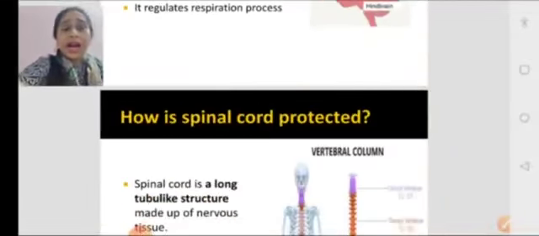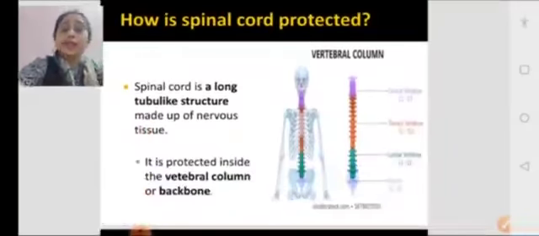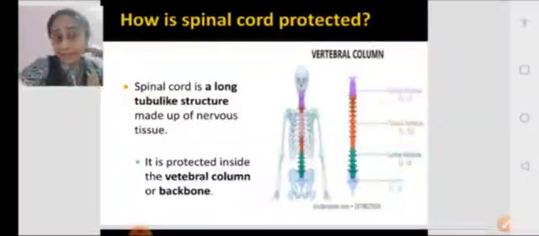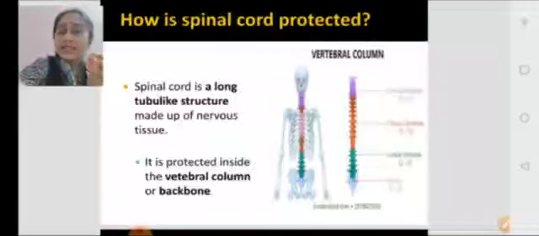Next we will move to the topic: how is the spinal cord protected? Protection of the spinal cord. So what is a spinal cord? Again, I will repeat. The spinal cord is a long, tube-like structure present at the dorsal side, and it is made up of nervous tissue. It runs through our dorsal side.